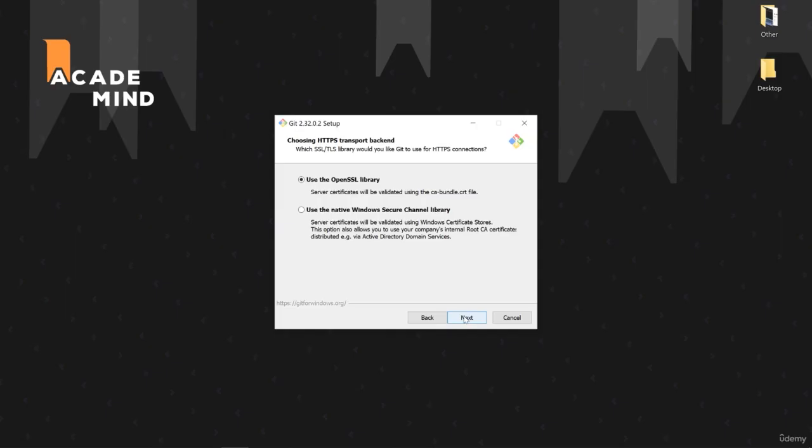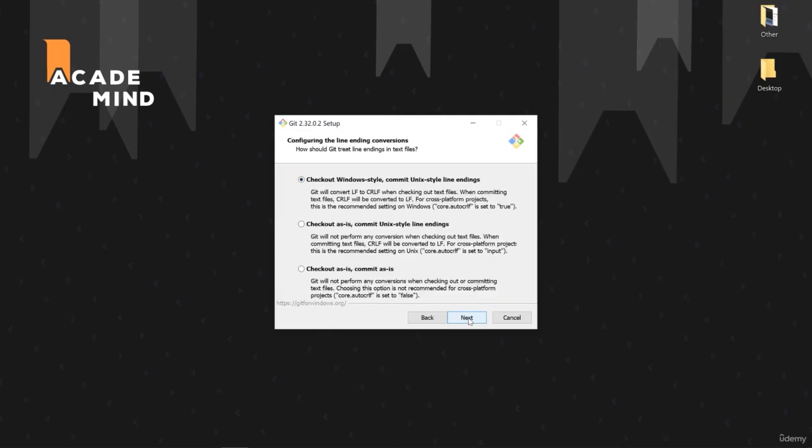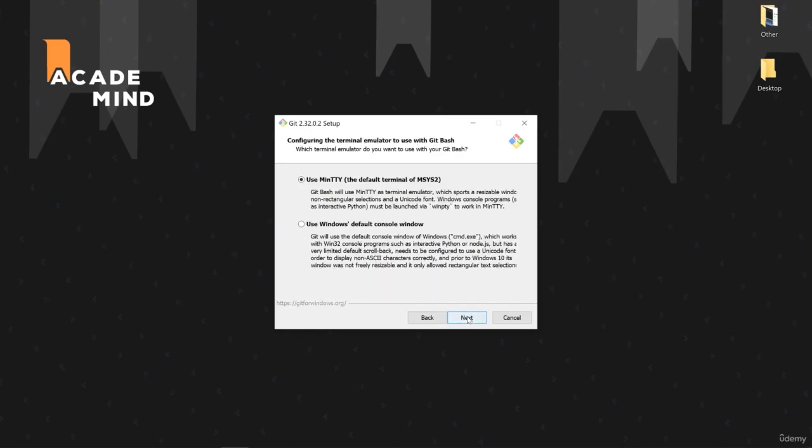This is about security and some server certificates. Here we can go with the OpenSSL library. That's the default option, which is totally fine for us. Here we can define how line ending conversions will be made. This simply is important if we have projects which are, for example, committed on a Windows machine and then accessed by Mac users. This can cause some troubles when it comes to the line ending of text files here. Therefore, we'll also go with the default option, which doesn't cause any problems here in most cases. So we'll also select next right here.